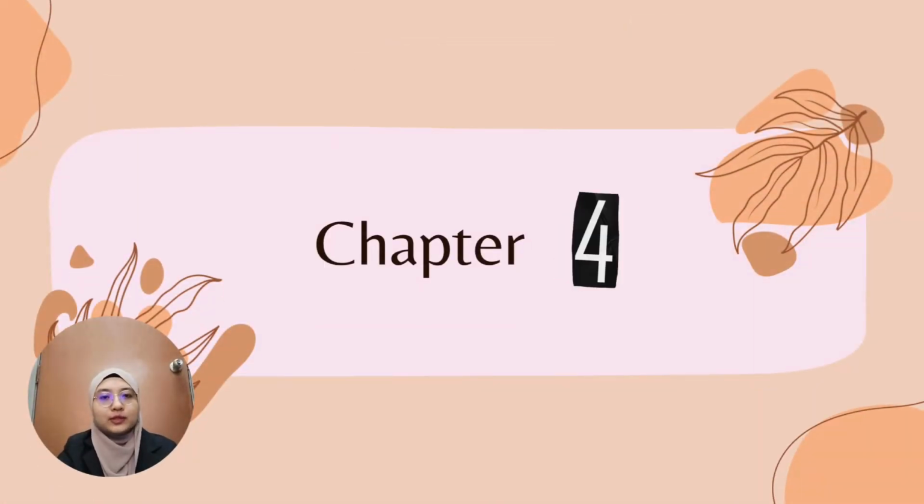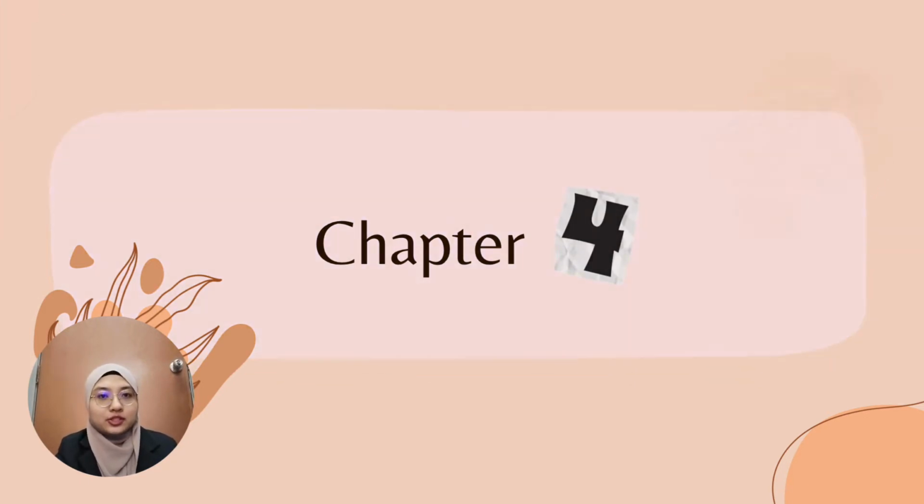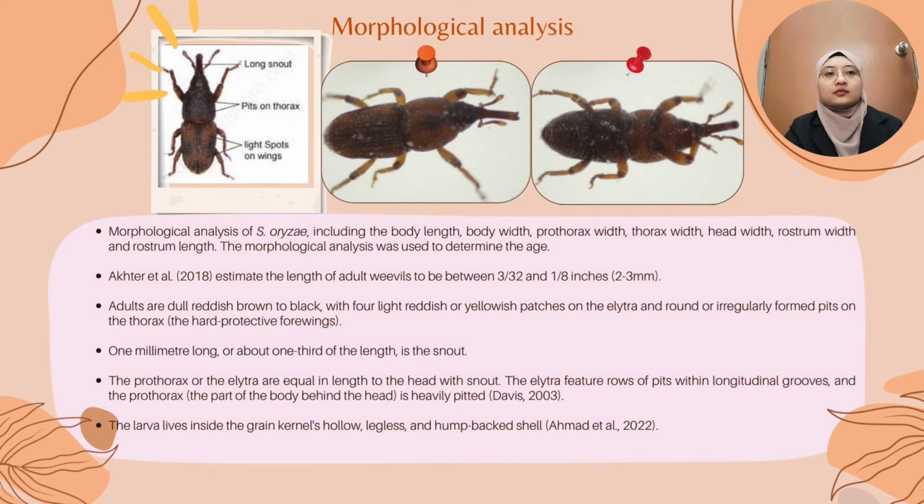Next, we go to Chapter 4, Results and Discussion. The result for morphological analysis. The pictures here show the morphological analysis of heterophilous origin, including the body length, body width, prothorax width, thorax width, head width, and rostrum length, and the morphological measurements were used to determine the age. The morphological structure of heterophilous origin in the picture is shown from the top view and also the bottom view.